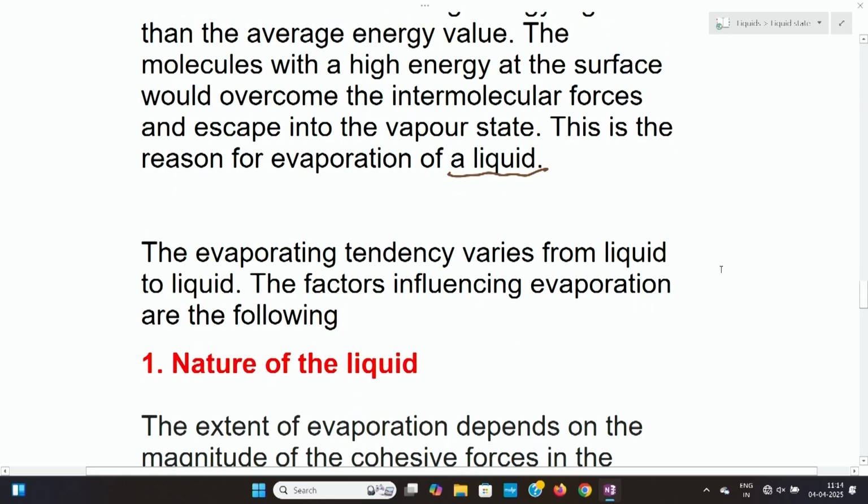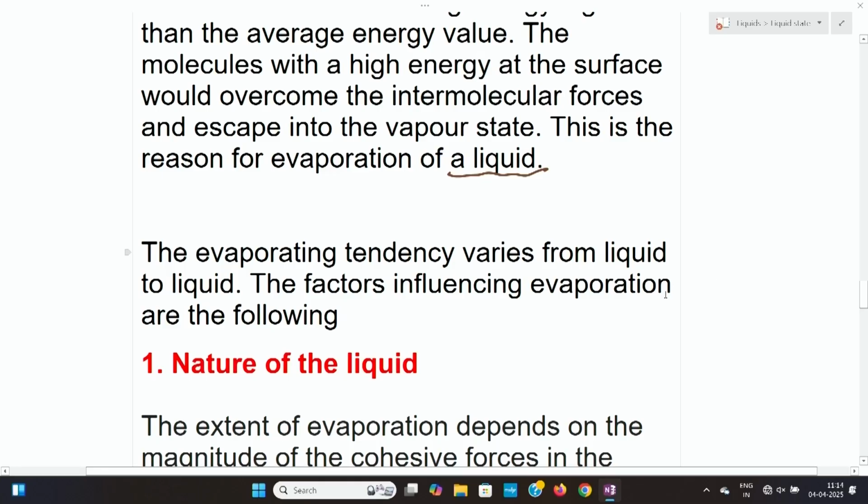This evaporating tendency varies from liquid to liquid. If you take water, the evaporating tendency will be different, if you take ethanol, it will be different, and acetone, again different.